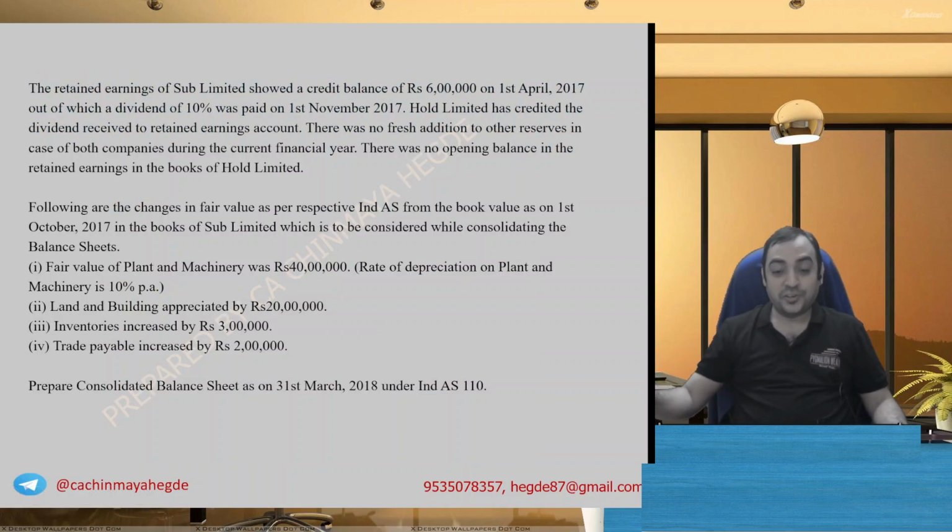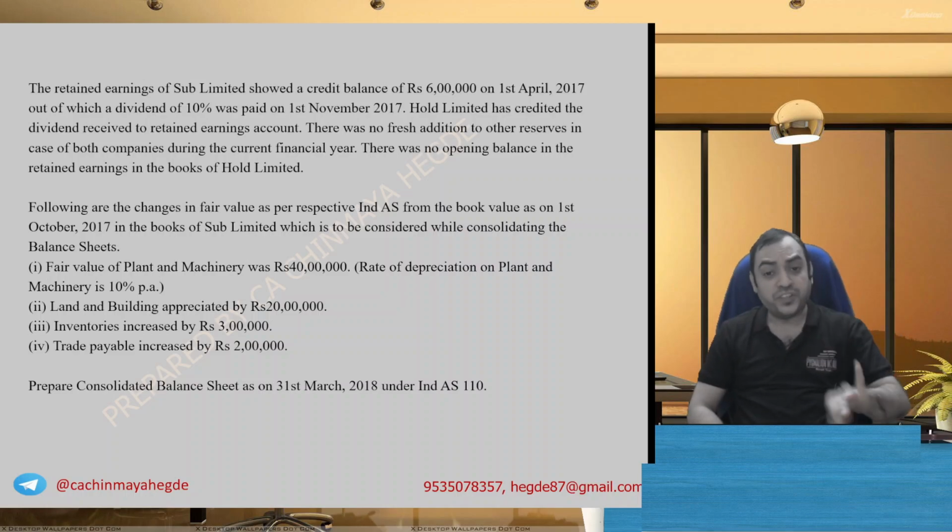The retained earnings of Sub Limited showed a credit balance of 6 lakh on 1st of April 2017, out of which a dividend of 10% was paid on 1st November 17. Hold Limited has credited the dividend received to retained earnings. There was no fresh addition to other reserves in case of both companies during the current year. There was no opening balance in the retained earnings in the books of Hold Limited.